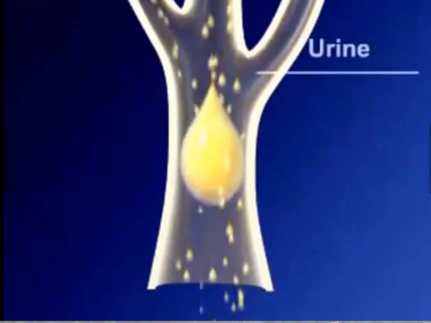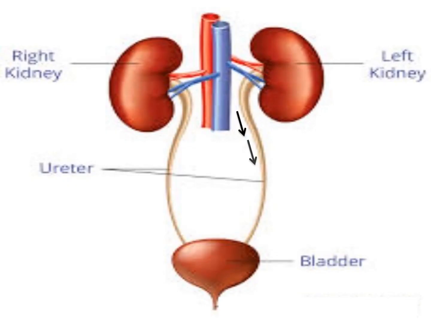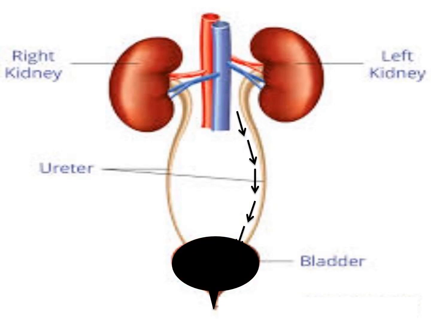Okay, this urine then passes from the entire tube and it is carried by the ureter. Okay, so from the ureter it is going to move into the urinary bladder. Now this urinary bladder is a muscular organ and it is under the control of the nerves. That is why we are able to keep a control over the process of urination.